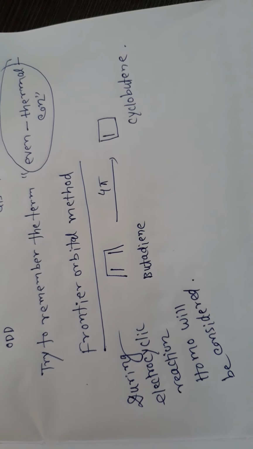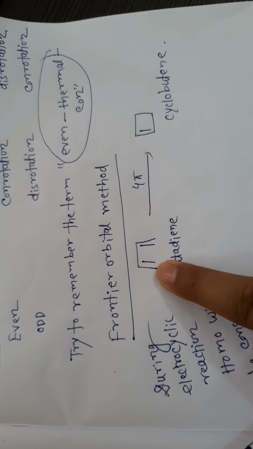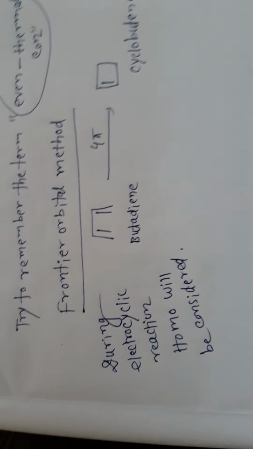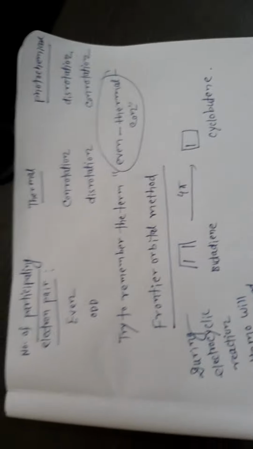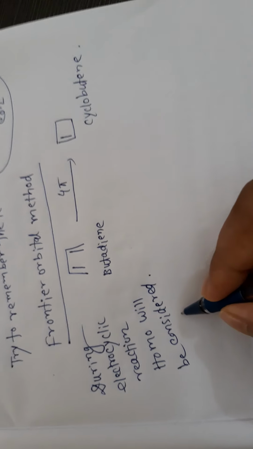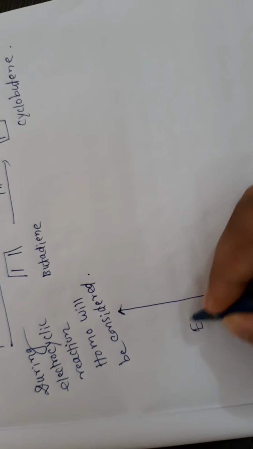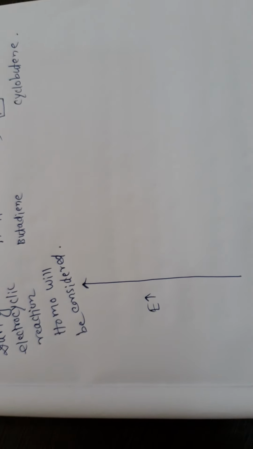Now, if we see the molecular orbitals of this butadiene, let's see what is the HOMO, what is the LUMO, or what are the frontier molecular orbitals. I hope you know how to draw molecular orbitals. If not, then it is okay.